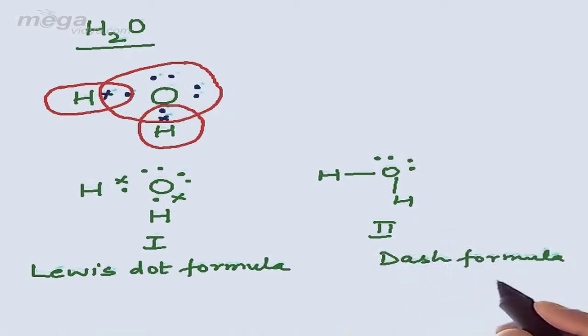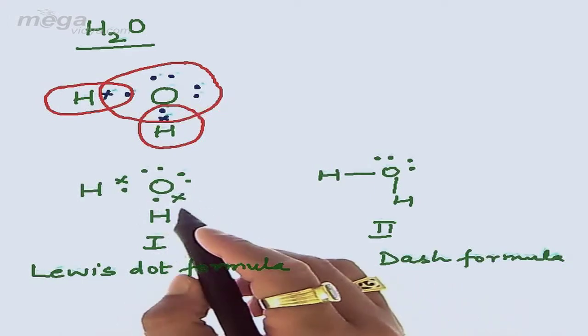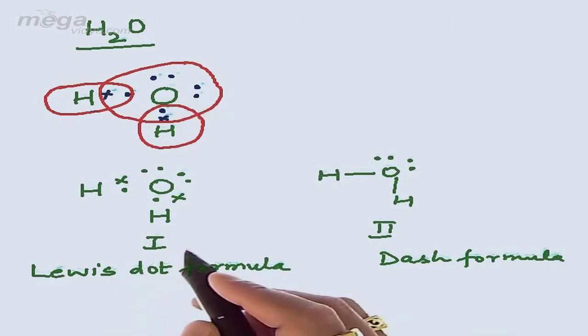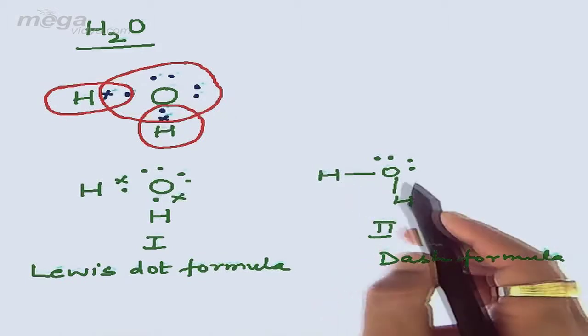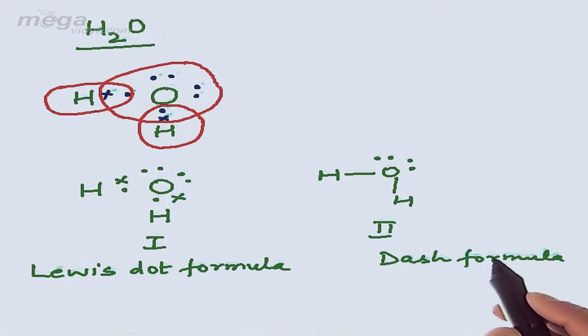I would like to make you aware of a fact: whenever we represent a molecule only through electrons or dots, we call it a Lewis dot formula. And whenever we use bonds to represent a molecule, also showing the available lone pairs, we call it a dash formula.